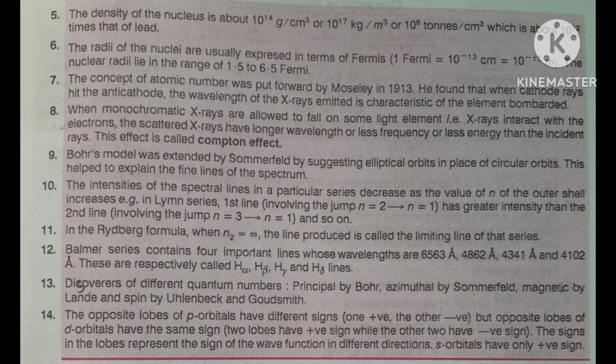Again I am repeating, the intensities of spectral lines in a particular series decrease as the value of n of the outer shell increases. That is, in Lyman series, that is the first series, the first line, involving the jump n is equal to 2 to n is equal to 1, has greater intensity than the second line, involving the jump n is equal to 3 to n is equal to 1, and so on.